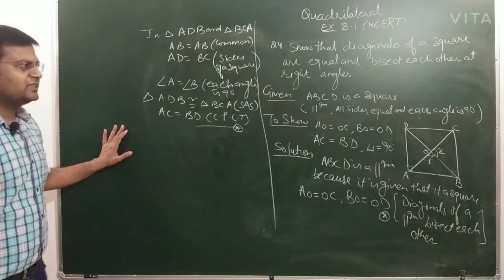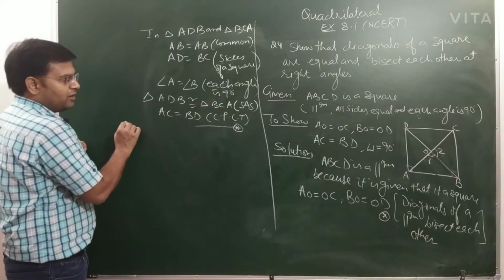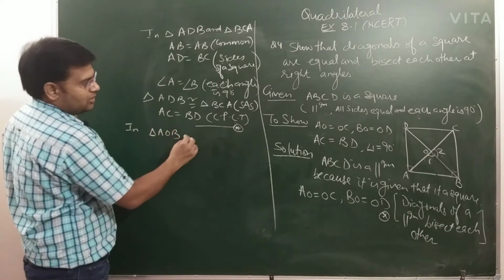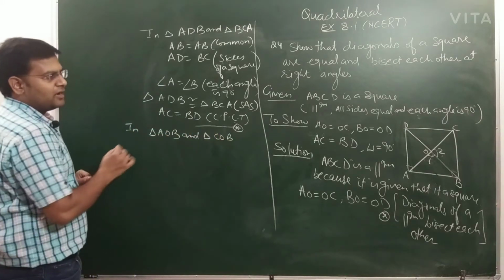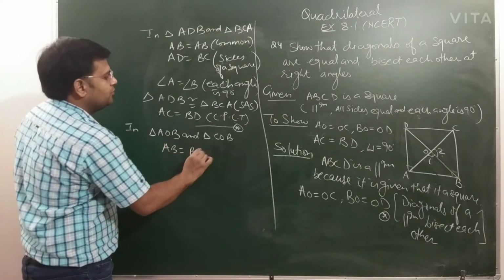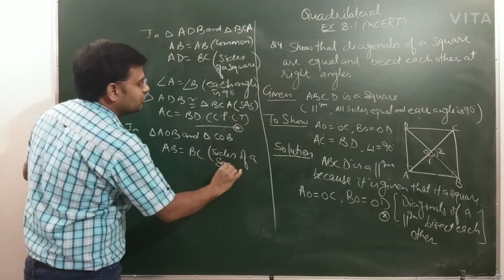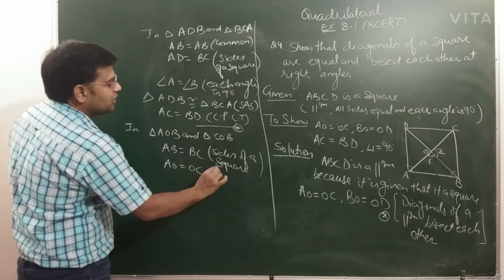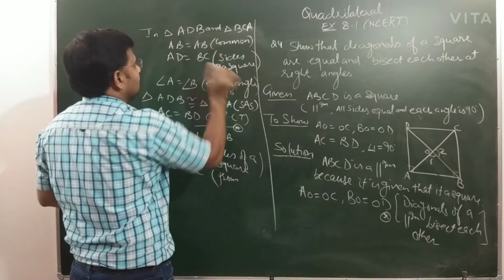Now last part is left, and that last part is that we have to show this angle 1 equal to 90 degree. So now we have to take another set of triangles, this triangle AOB and triangle COB. We have to show that these two triangles are congruent. So you can write that AB equal to BC, sides of a square, you can give this reason, and that AO equal to OC from star, we can mark this as double star.